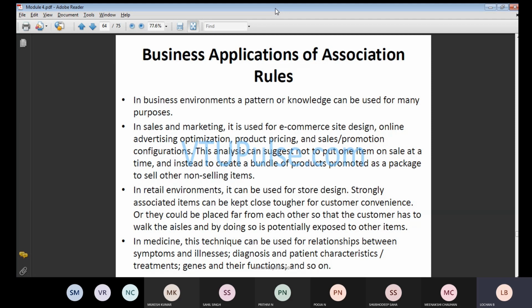So next is nothing but your retail environment. Generally the retail environment will be used for the storing design purpose. Okay, storing the design.